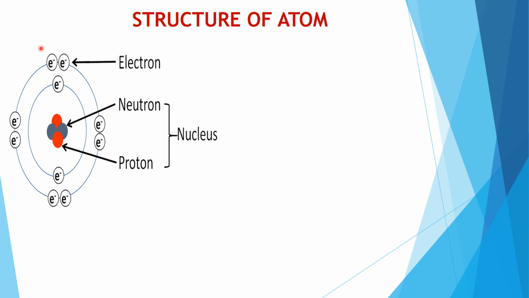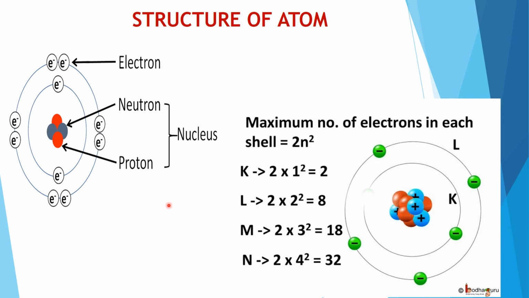Now the structure of the atom I have already taught you. In the middle is the nucleus, it contains neutrons and protons, and around that there are orbits, energy shells, K, L, M, N. So there the electrons live, right? I have given you how to calculate the maximum number of electrons: 2n squared. K is the first one, so n is 1, 2 into 1 squared is 2. L is the second one, 2 into 2 squared, 2 fours are 8. So K, L, M, N: 2, 8, 18, 32. Maximum 18 can fill, but octet is 8.